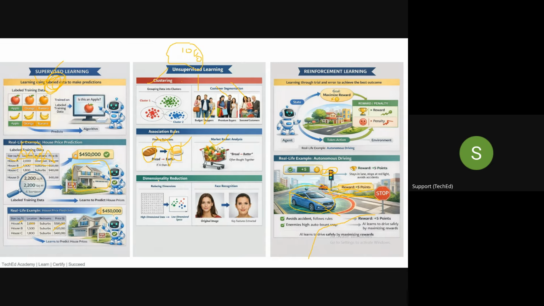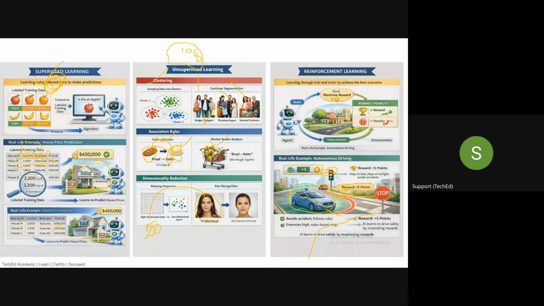And third is dimensionality reduction, which will help you reduce the dimension while retaining the essential features. For example, guys, suppose in your mobile app there is a facial recognition app. Now, the facial recognition app is using 50 parameters to recognize your face.